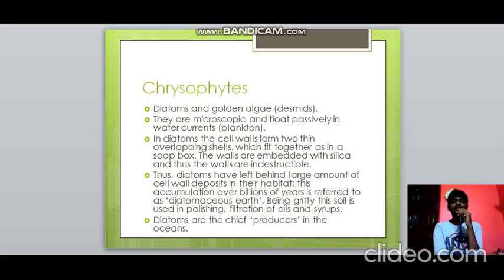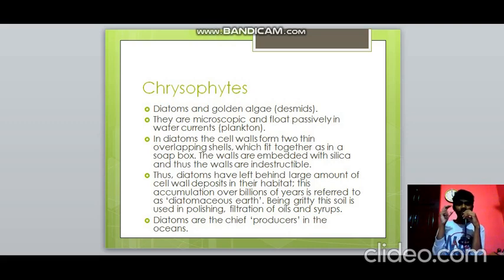So chrysophytes, first of all, they are diatoms and golden algae, which are commonly known as desmids. They are microscopic and they float in water currents. What is special about them is that their cell walls are made up of silica, so they are very, very hard and they are indestructible. Also they fit together like a soap box.